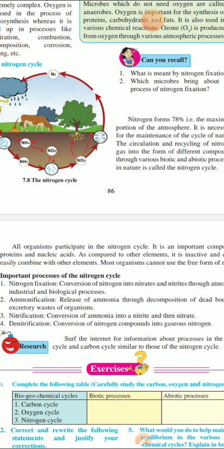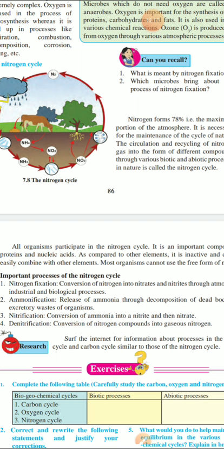So this way, all four processes are going on. Let us recall these four processes. I'll tell you how you can define them in short. First is nitrogen fixation: conversion of nitrogen into nitrates and nitrites through atmospheric, industrial and biological processes.